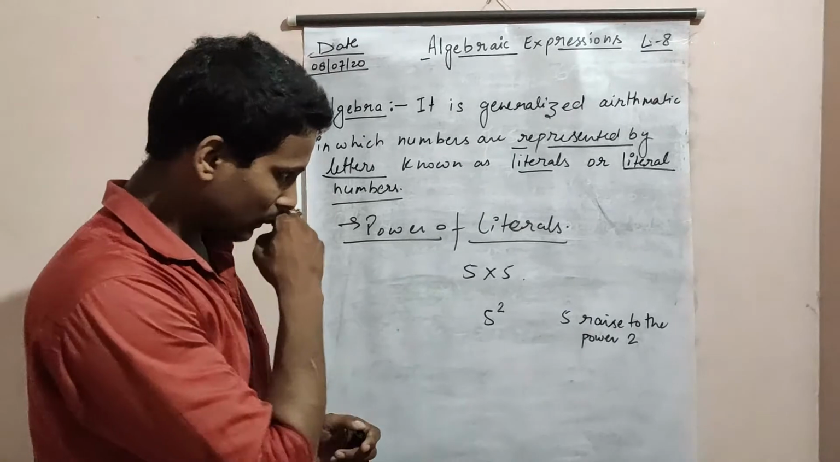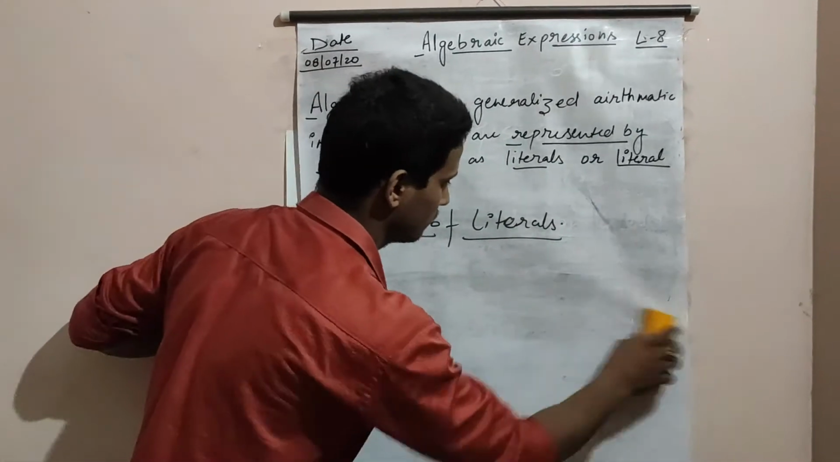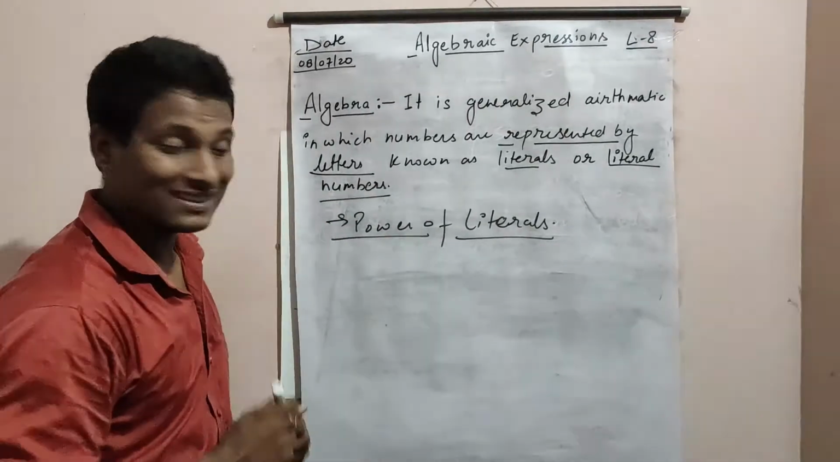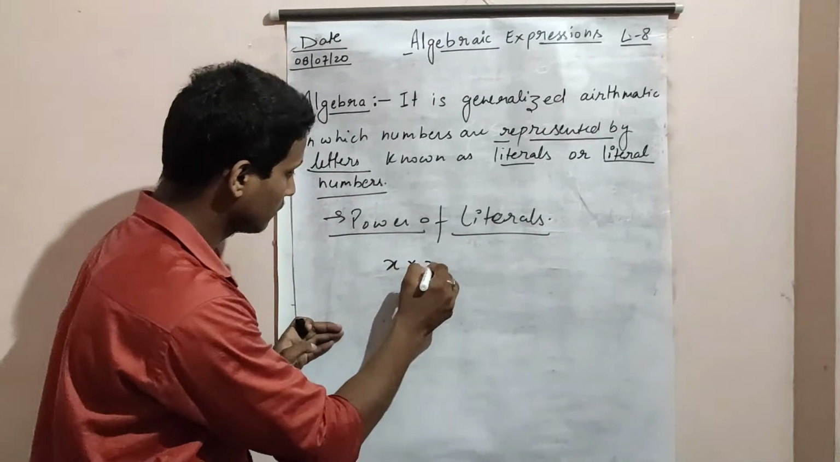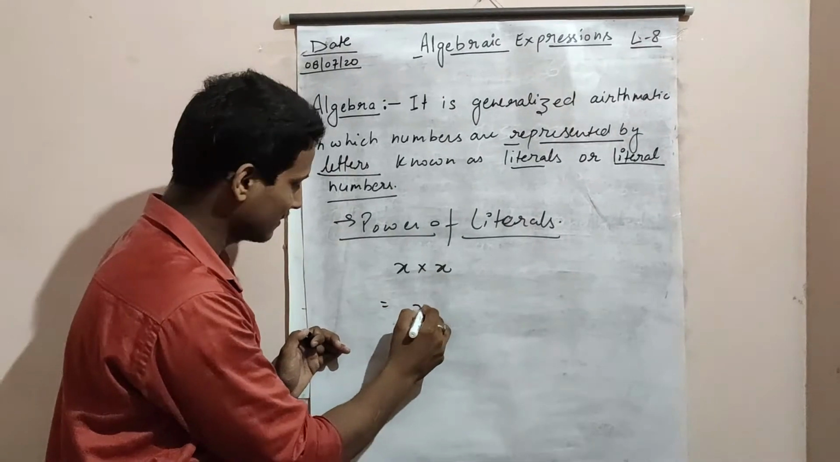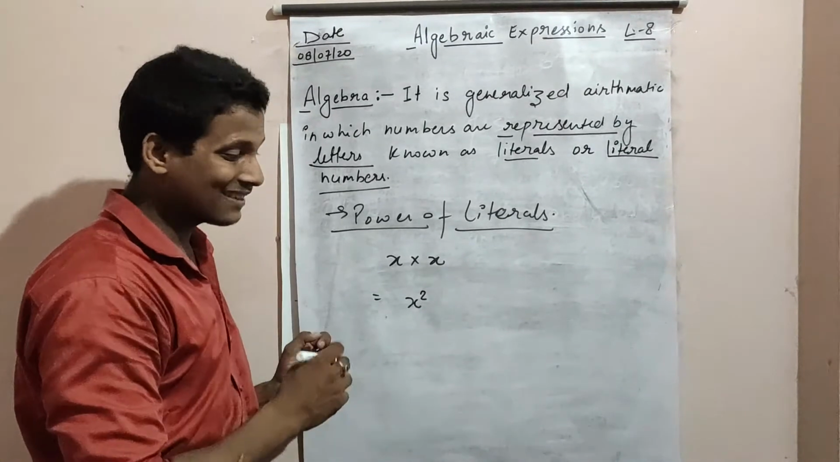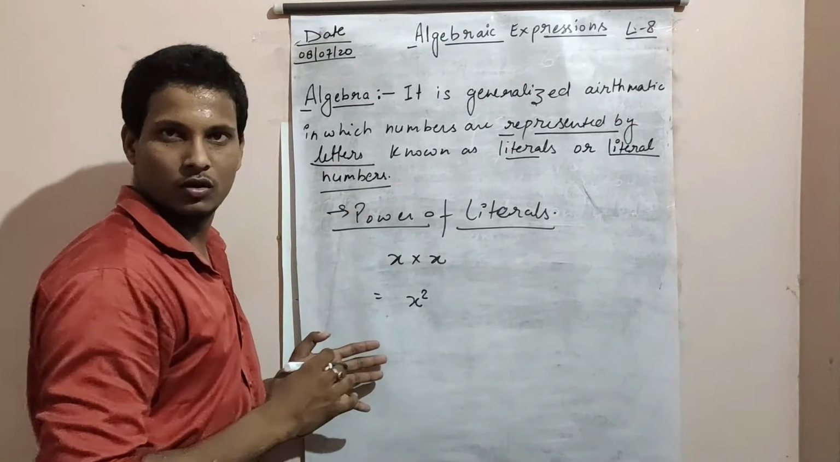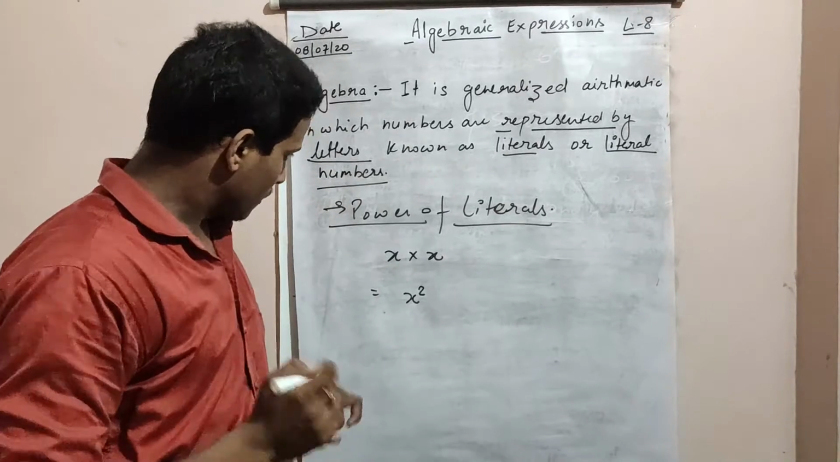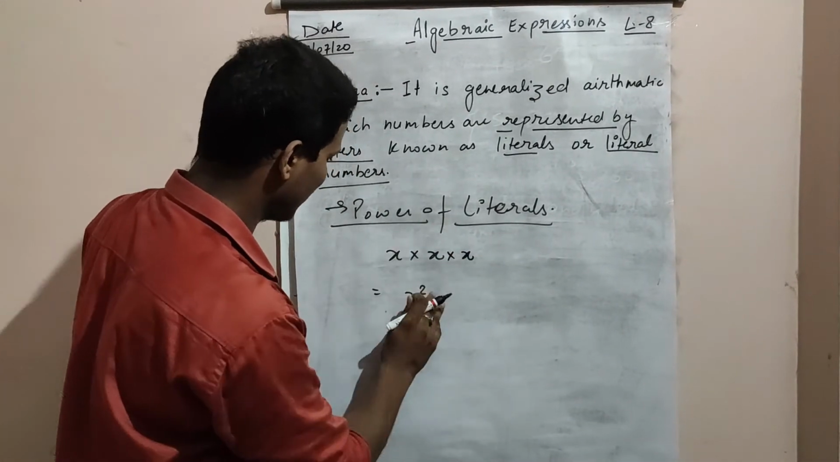Okay. Now the next thing, in algebra. How will we write it in algebra? Like x is multiplied 2 times: x into x. So what value is repeating? x. How many times? 2 times. How will we read this? x raised to the power 2. Okay. Clear.